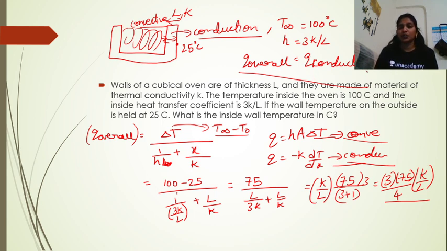What will be the conductive heat flux? According to this equation, we will be getting Q is equal to delta T, right? So what is this delta T?